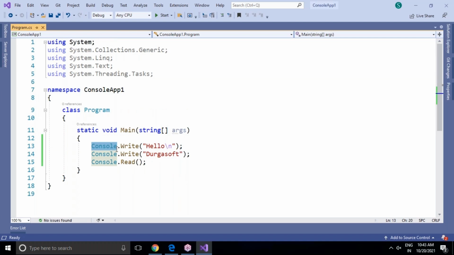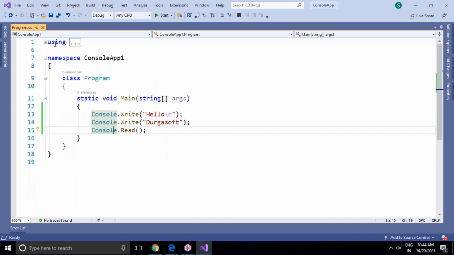What class? A built-in class, which is used to work with input and output. But the Console class is present in which namespace? The System namespace. Here, all namespaces are not in active mode. Only one is in active mode because I'm using the Console class in my program.